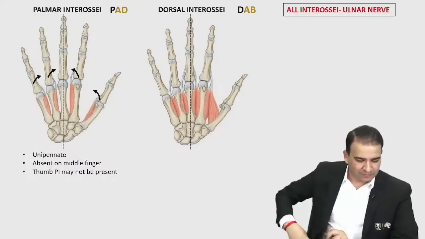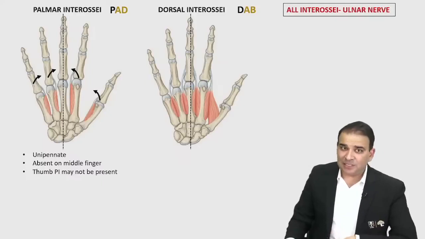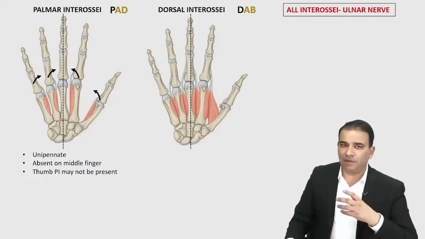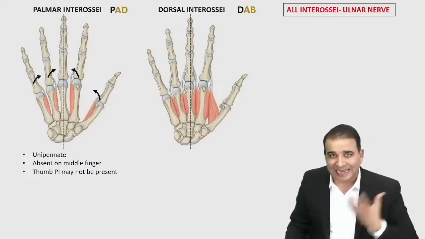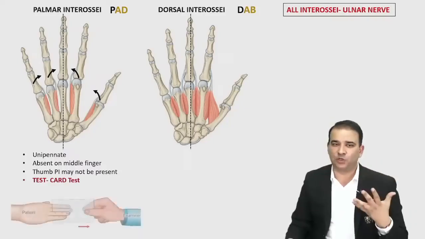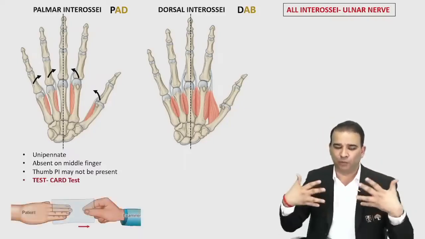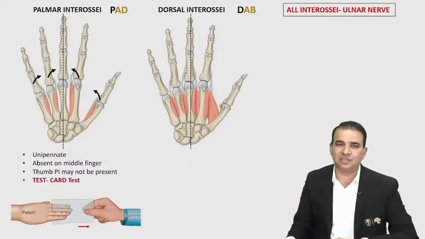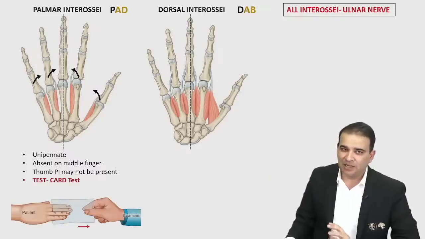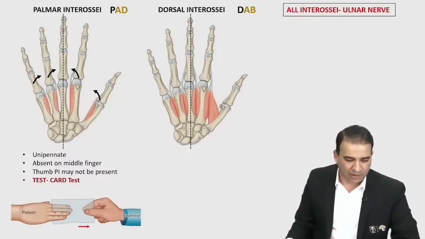And the test which is done to check the power and integrity of the palmar interossei is the card test. You all know that when you put a card between the fingers and pull the card with the respective finger to test the adduction power, that is the card test done for the integrity of the palmar interossei.